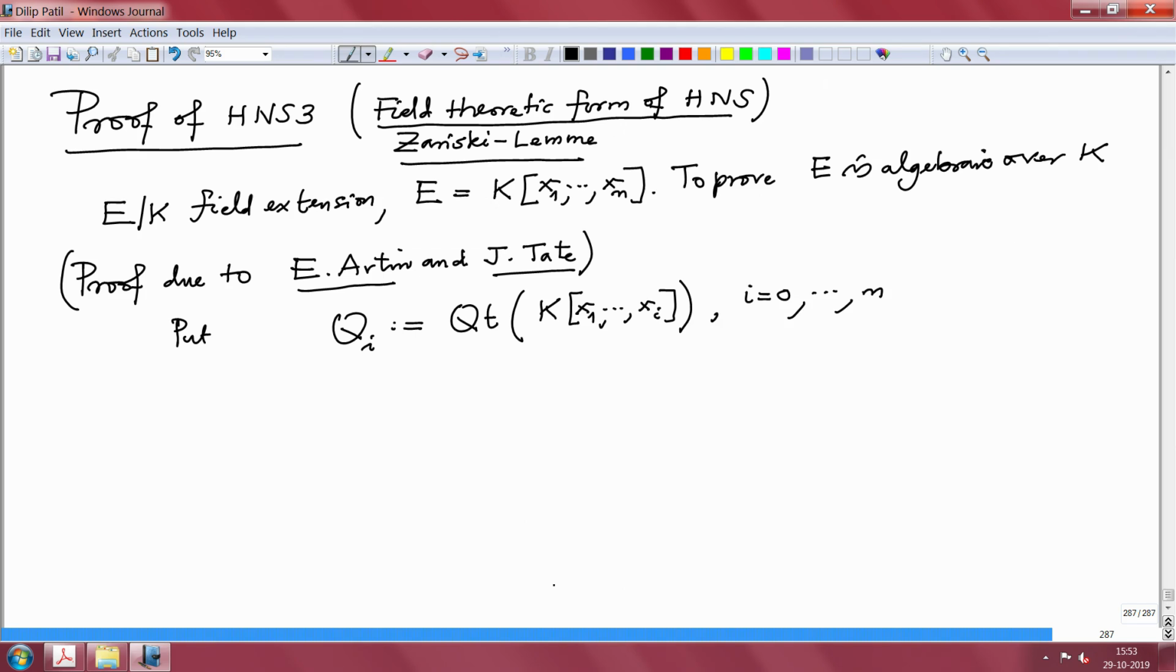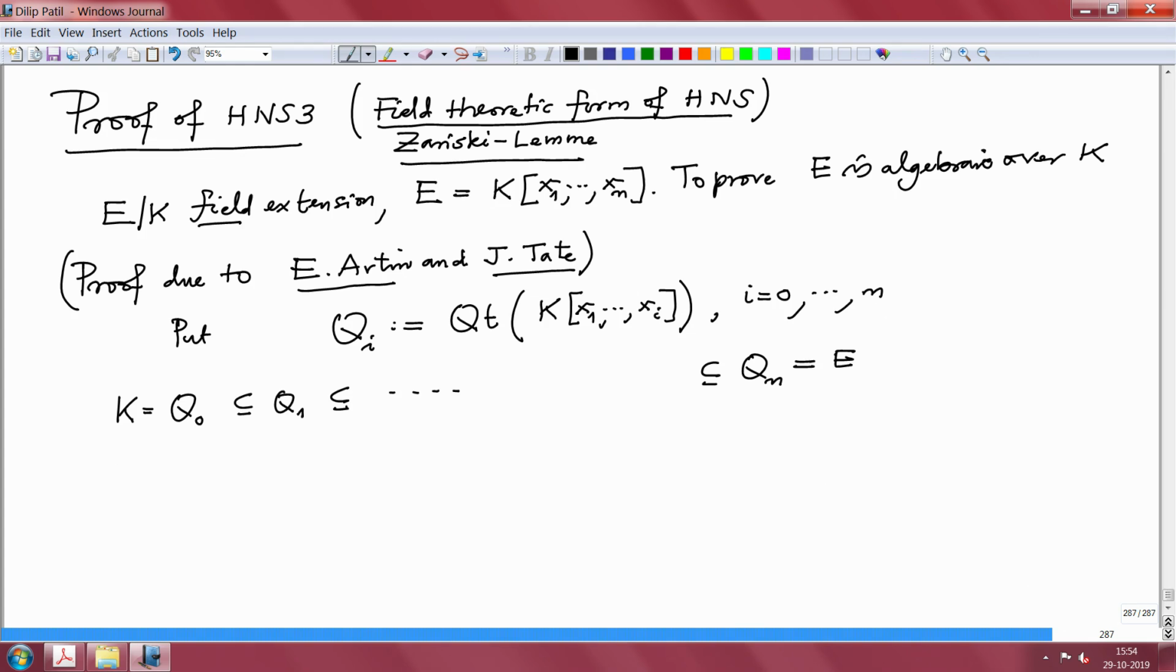So what is the diagram? When I take i equal to 0, it is Q0, which is the quotient field of K. There is nothing attached to K, therefore it is the quotient field of K, but K is already a field. So K is already Q0, contained in Q1 and so on. It is a chain, and the last one is Qn, which is already E, because when I take i equal to n, this is E, and E is given to be a field. So I have such a chain of fields.